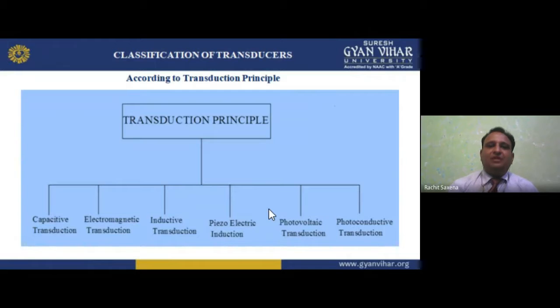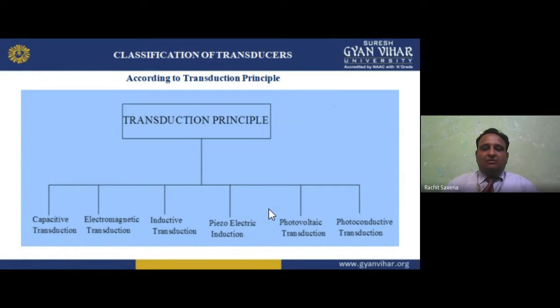Now, classification of transducers, on the basis of the transduction principle. My dear students, if I am talking about the transduction principle, it means the sensing element and the transduction element. The sensing element is the sensor which senses the physical quantity: pressure, mechanical, acoustic, chemical.